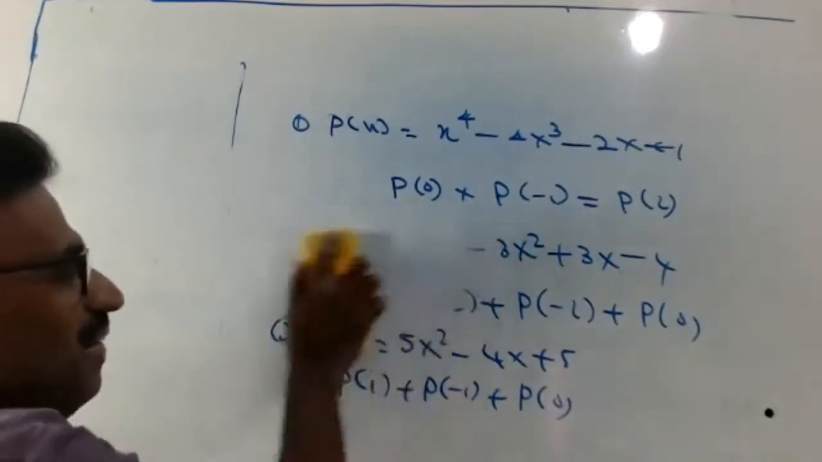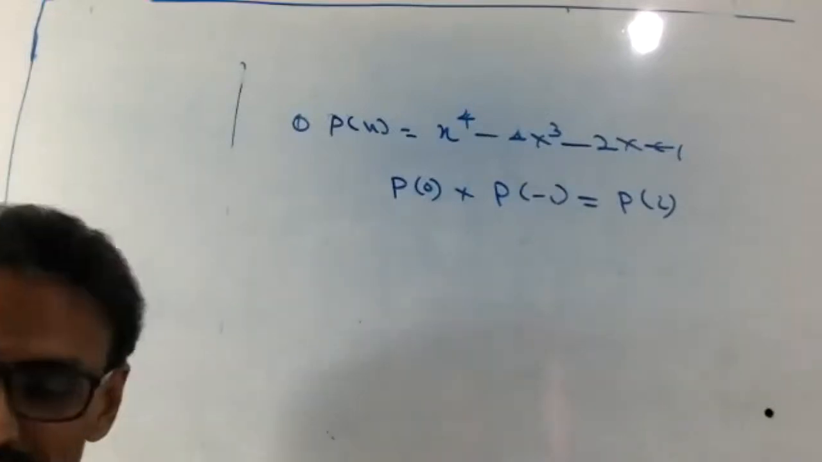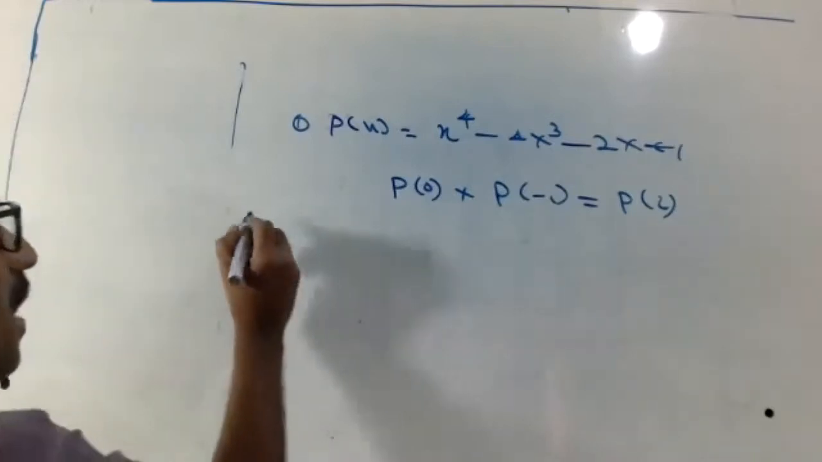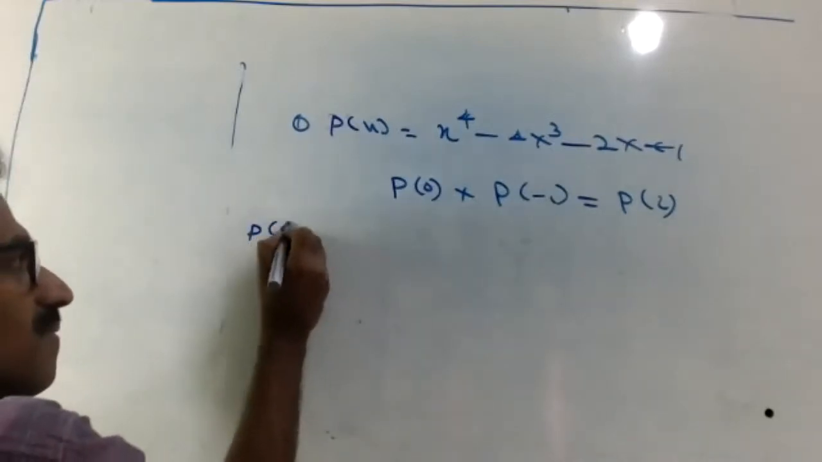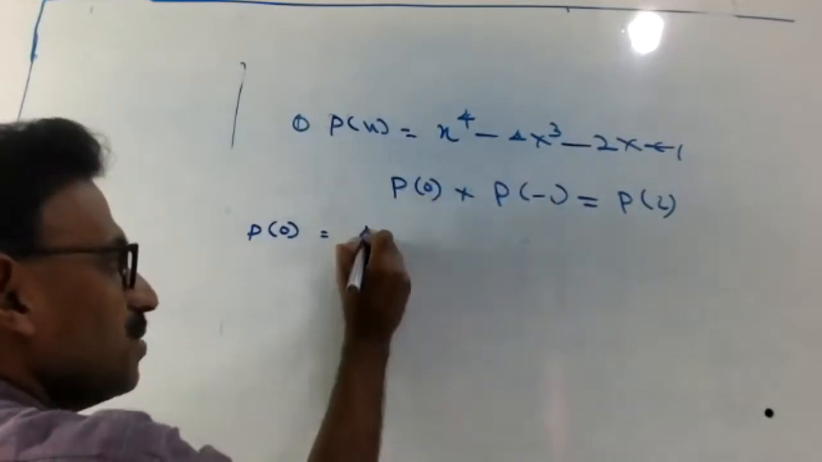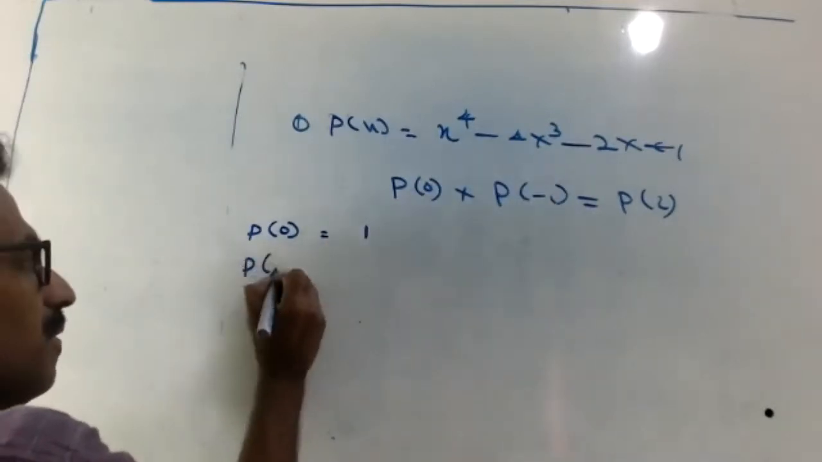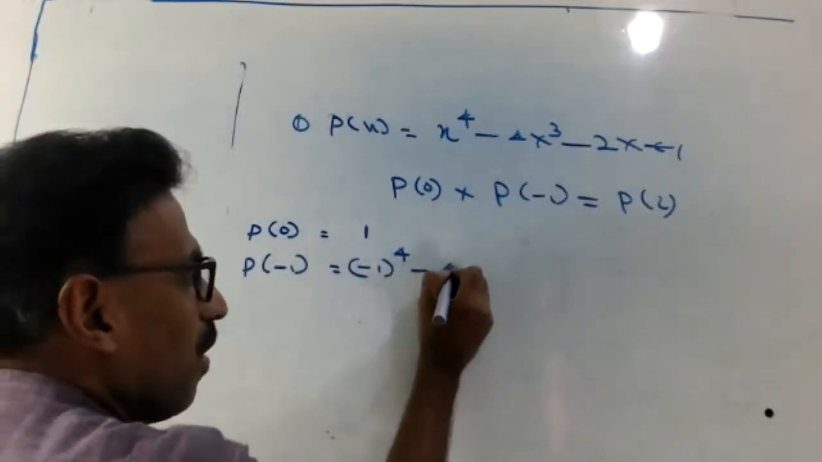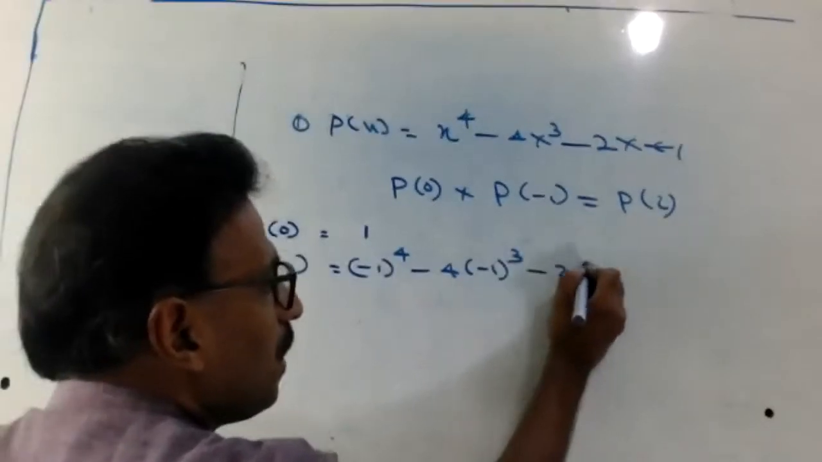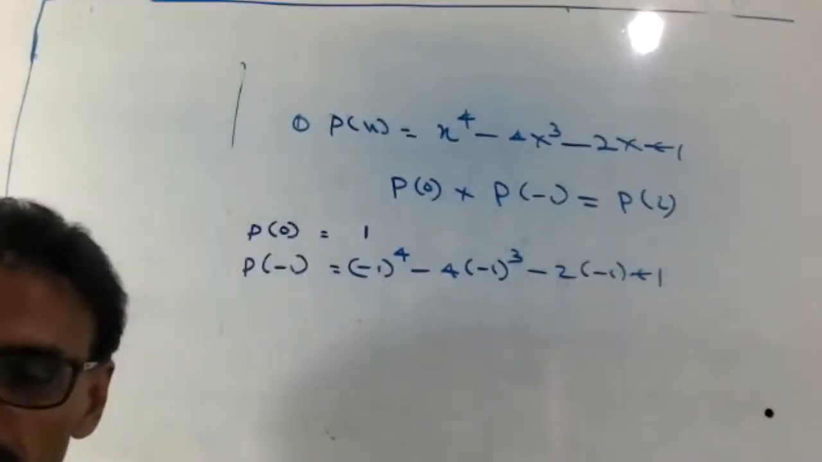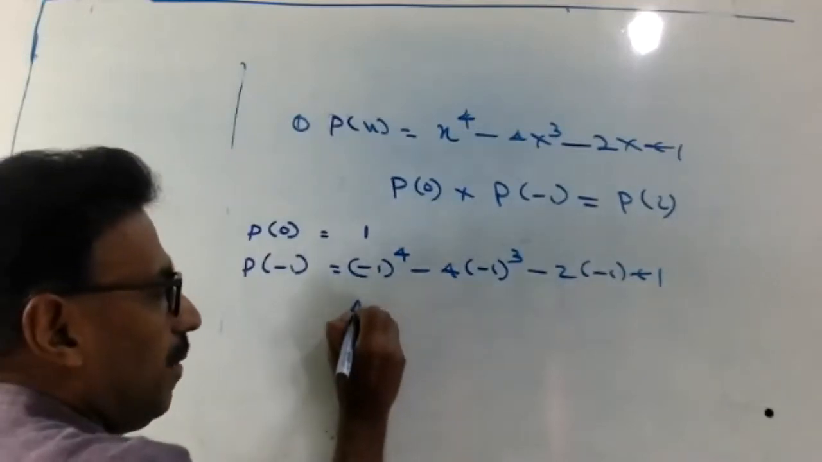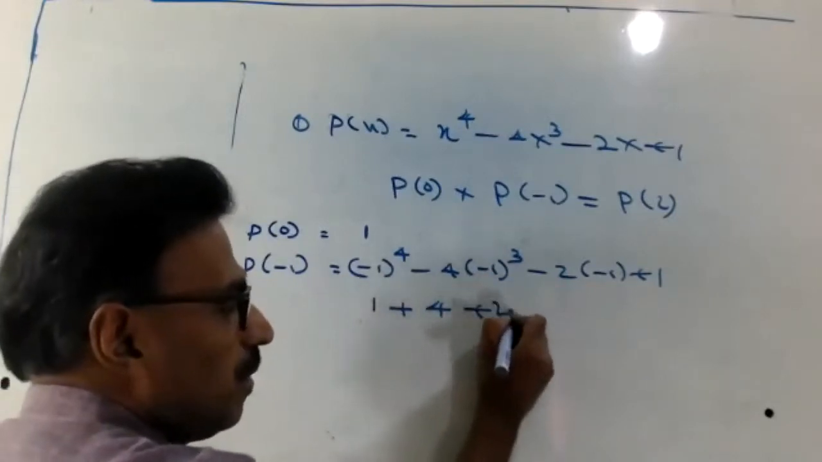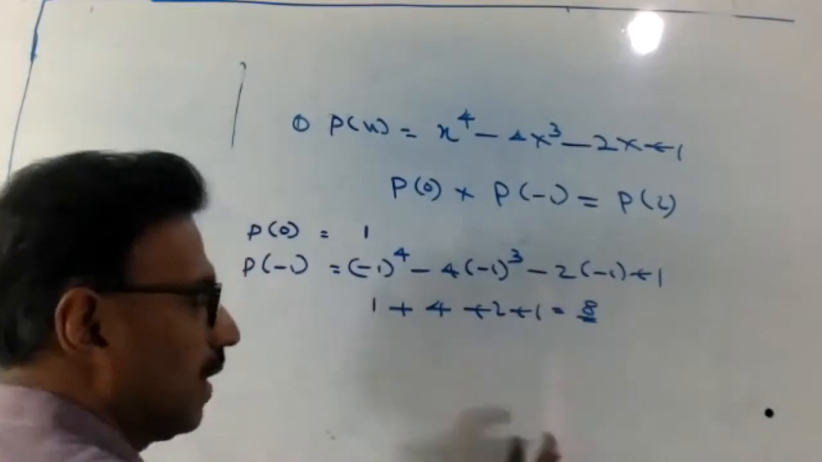Look at here, the first one. You find P of 0. P of 0 is 1. P of minus 1 equal to minus 1 raised to 4, 4 into minus 1 cube, 2 into minus 1 plus 1. Okay, that is 1 plus 4 plus 2 plus 1 equal to what? 8. Correct or no?